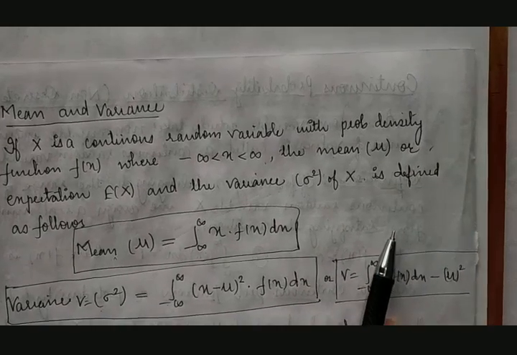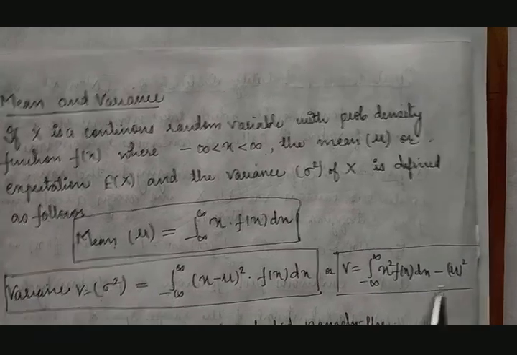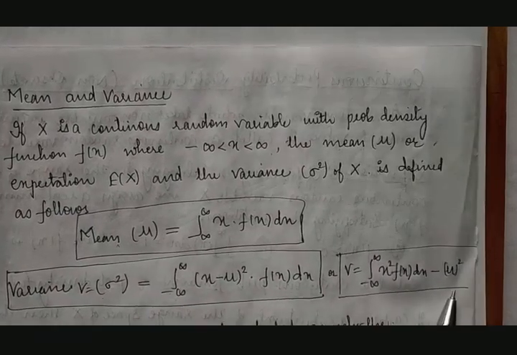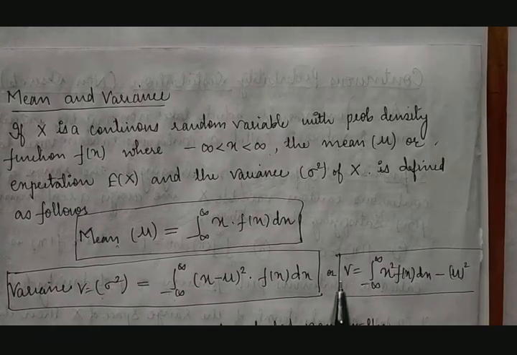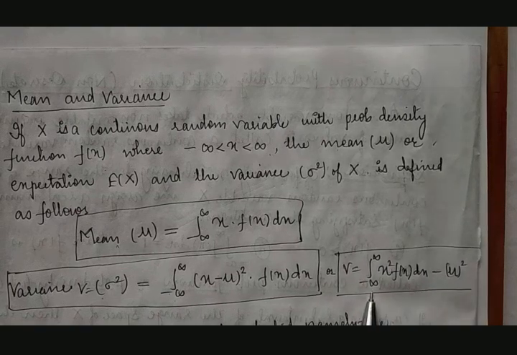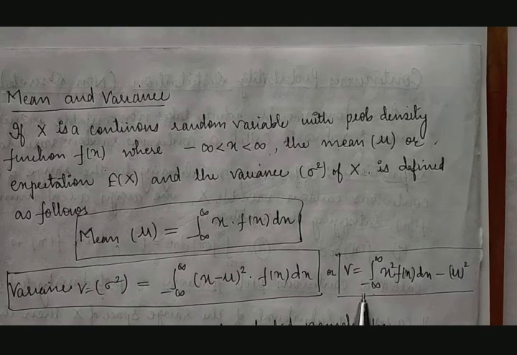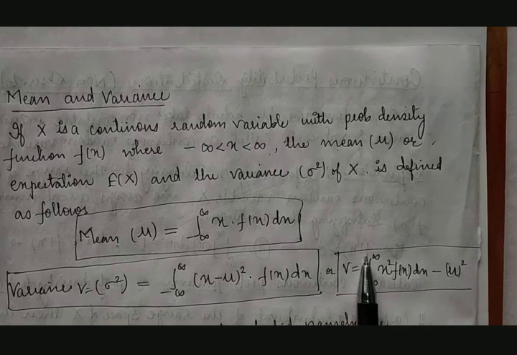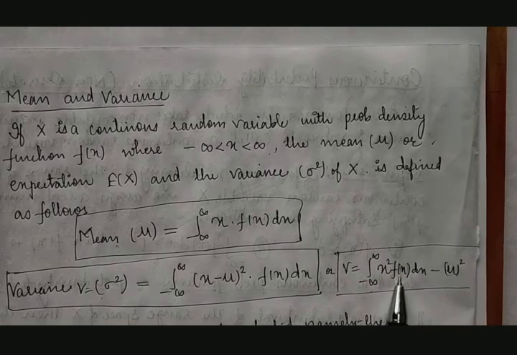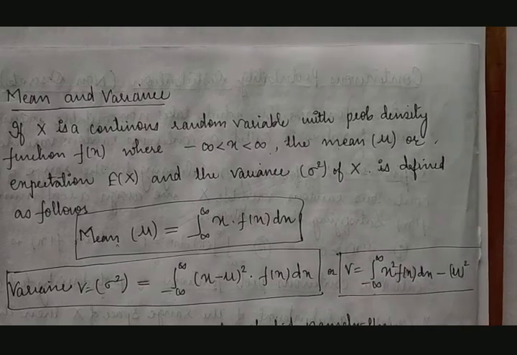Again, as usual in discrete, we also have one alternate way to get a variance. So here also we have an alternate way. What is that? V is equal to variance is equal to the integration between minus infinity to plus infinity of x square into f of x dx, minus mu square.